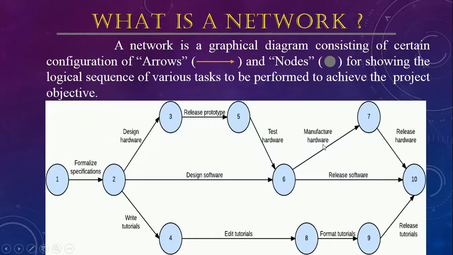This is just a sample network diagram. I have put it here to justify the above statement, where the connecting arrows are the activities and these nodes are the events. We'll see further what an activity is and what an event is, but for now, to understand this: formalized specification, design hardware, write tutorials, edit, these are the activities, and 1, 2, 3, 4 are the events, where the network consists of arrows and nodes for showing the logical sequence. It is to be drawn from left to right.